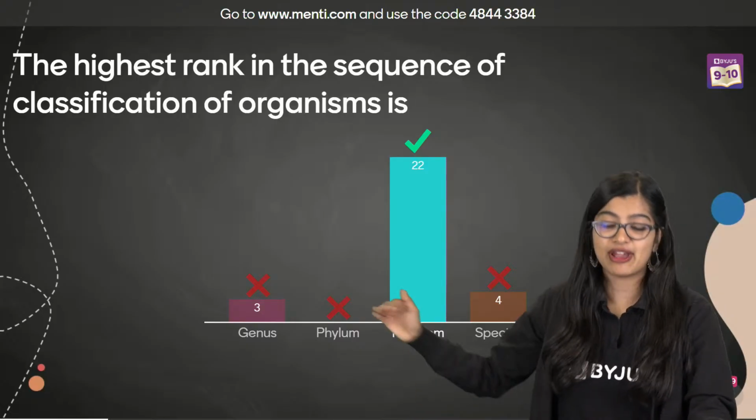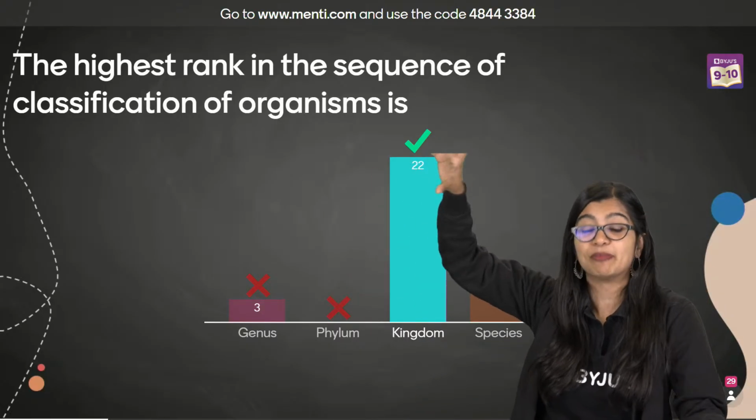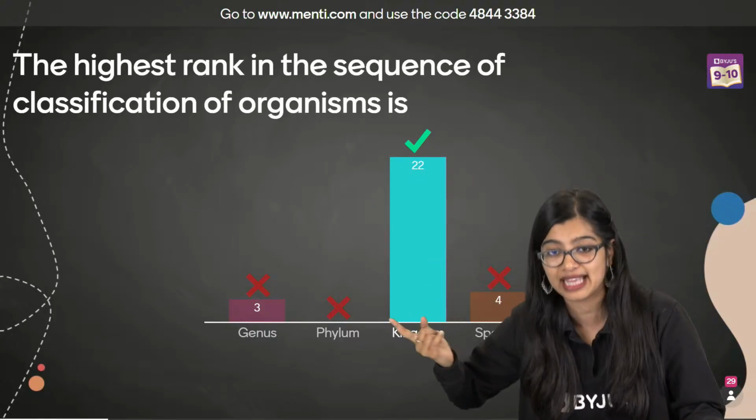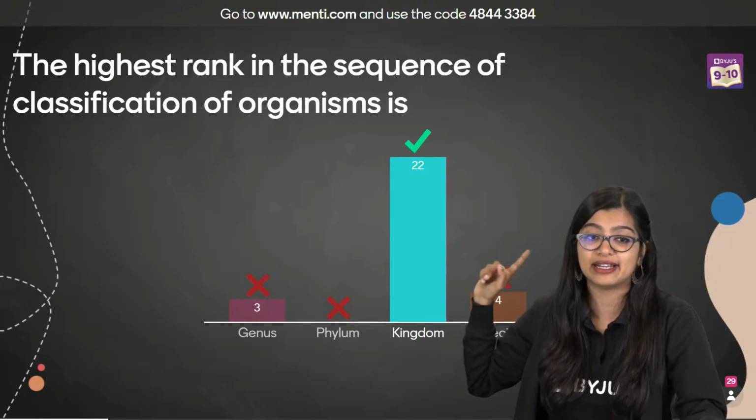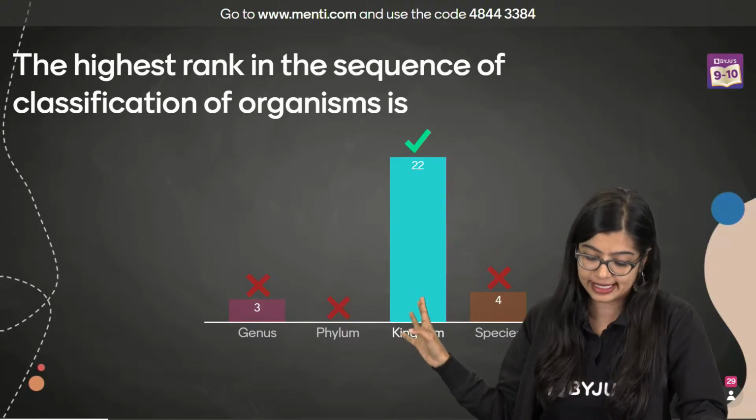Very good, everybody. So we know that highest, or the broadest, I would use that term better than highest, the broadest way of classifying organisms is at the kingdom level, right? So correct answer is kingdom.